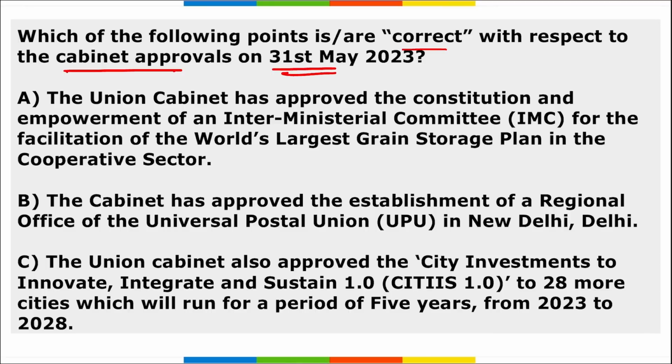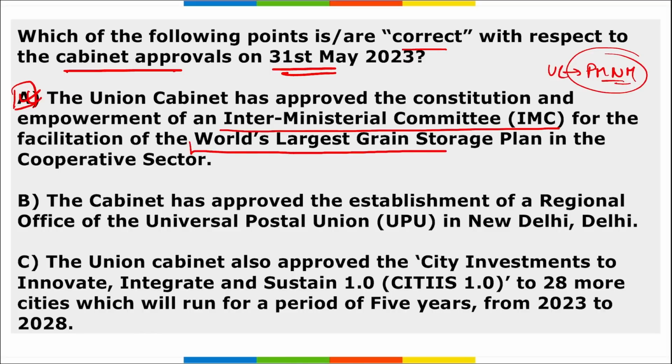See, if we talk about these cabinet approvals, the first thing you need to know is that the Union Cabinet is chaired by whom? Prime Minister Narendra Modi. Correct? Then, on the lines of the central government plan to expand the food storage capacity in India, the Union Cabinet has approved setting up an interministerial committee for the world's largest grain storage plan in the cooperative sector. So option 1 is correct here.